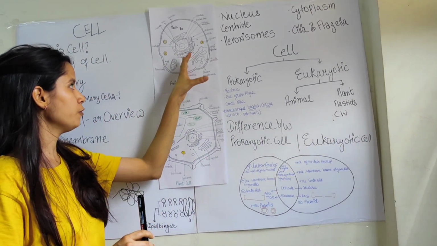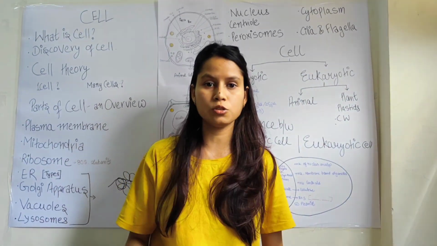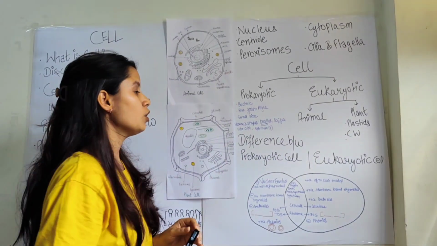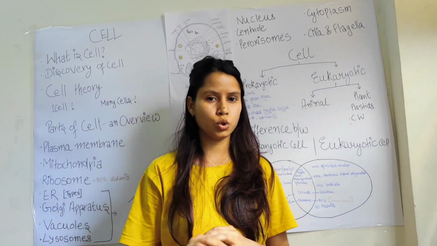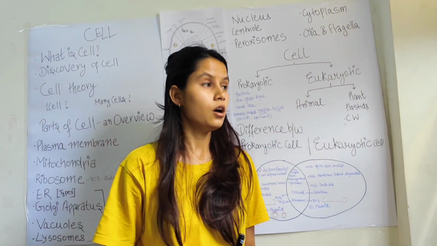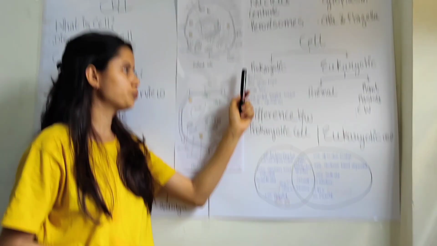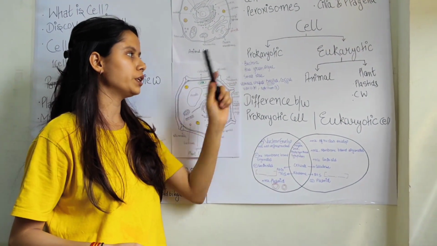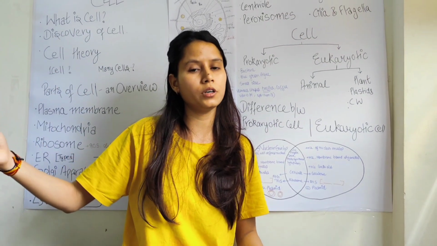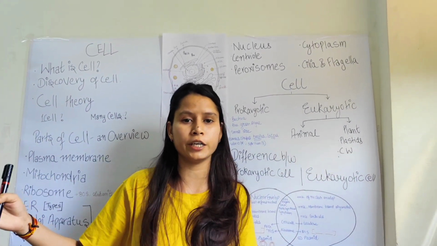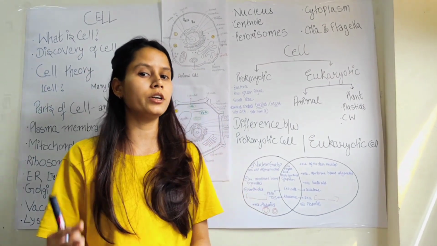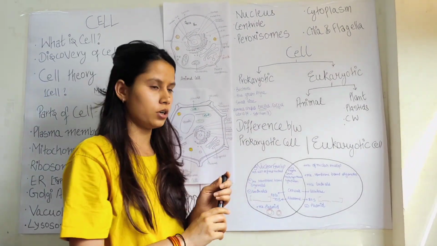On the basis of the presence of these organelles and of the nuclear envelope, the organisms are further divided into two types. We have prokaryotic cells and eukaryotic cells. Then what are prokaryotic cells? Pro means primitive. These are primitive cells. Like we have developed countries and developing countries. Developed countries are very advanced, they have high technologies, and developing countries are poor and not well developed. Similarly, you can relate this to prokaryotes and eukaryotes.